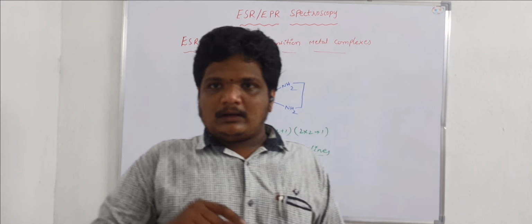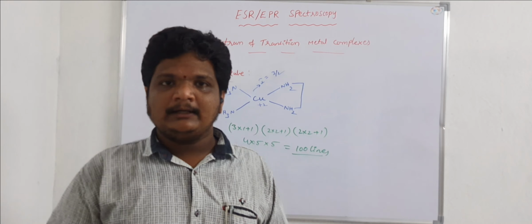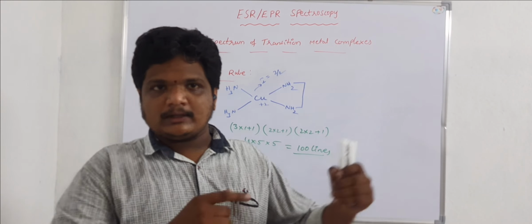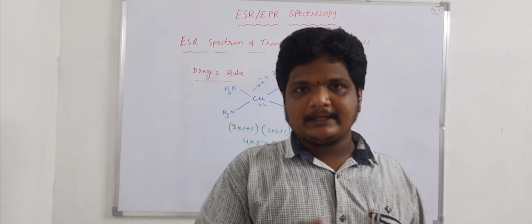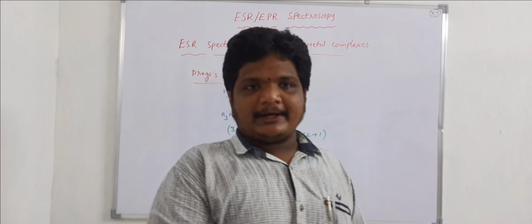So in my next video I will discuss Kramers degeneracy, and how to calculate the number of ESR lines in the case of complexes containing more than one unpaired electron.